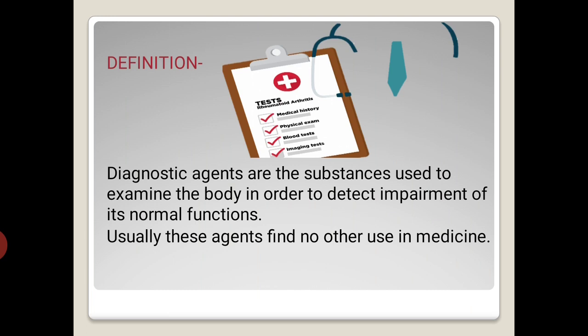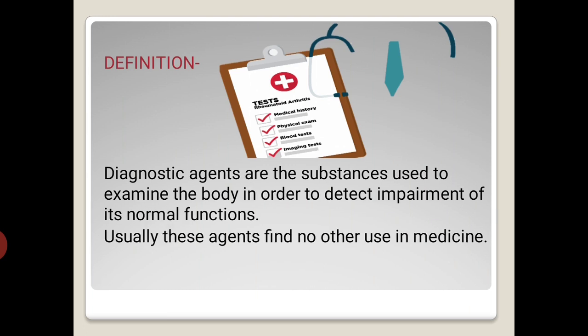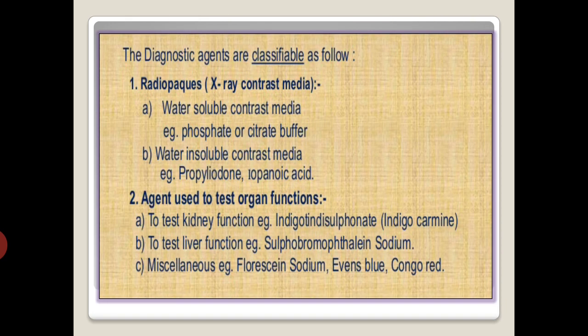These are the chemical substances which are used to detect the abnormalities in tissues and organs. Means these are only for detection purposes in our body to identify the abnormalities, and they have no medicinal value or do not show any pharmacological effect on our body. So these diagnostic agents are classified as follows. It is mainly divided into two types. First is the radio-opaques or X-ray contrast media, and agents used to test organ functions.